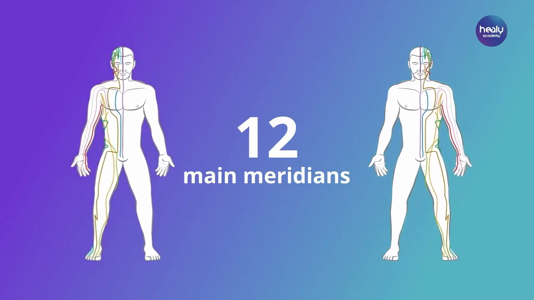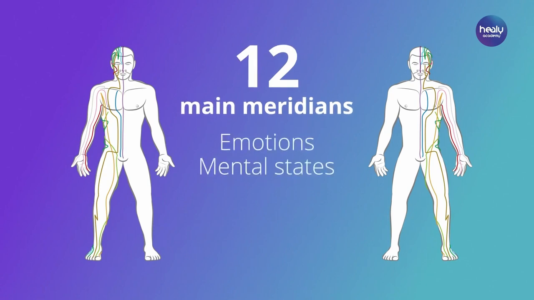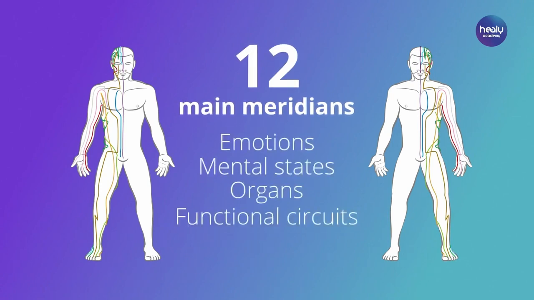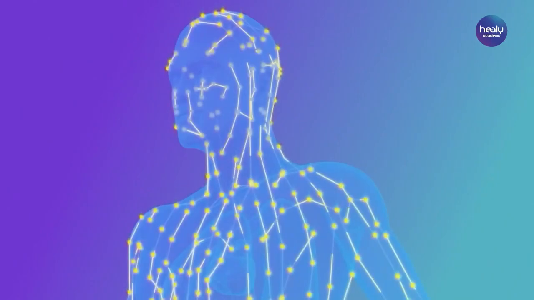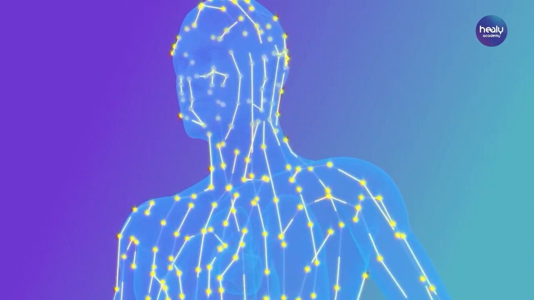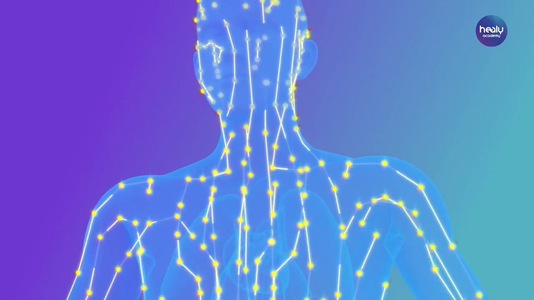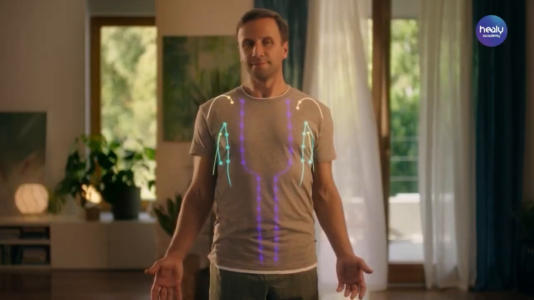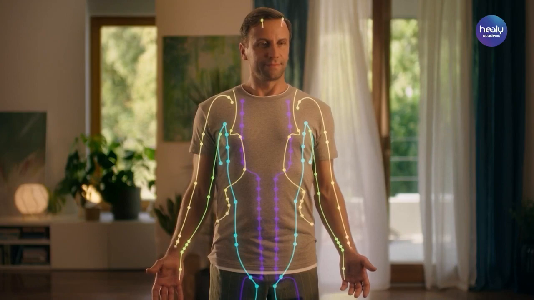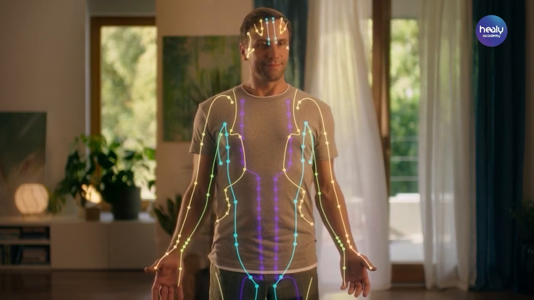There are 12 main meridians, arranged in mirror image on both sides of the body, which are connected to certain emotions, mental states, organs, or functional circuits in the body. Each meridian is designated according to its yin and yang aspect, which determines the direction of energy flow. The yin meridians run along the inside, and the yang meridians along the outside of the body.